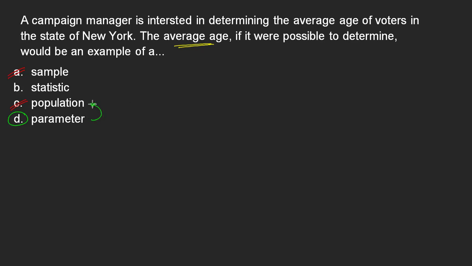It's something that describes the population. A statistic would be the right answer only if we were dealing with a sample, but we're not. So our answer here is D.